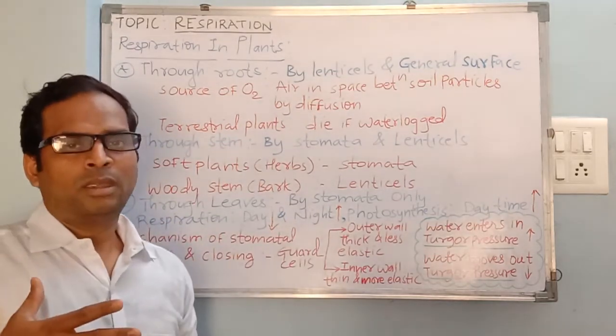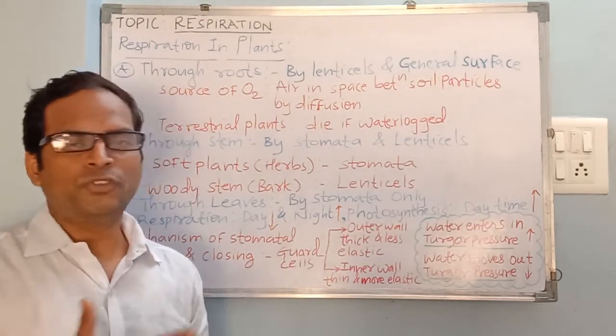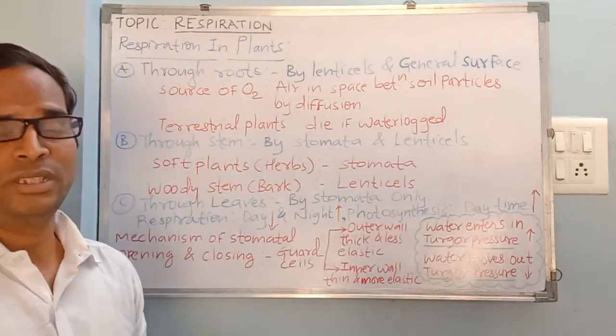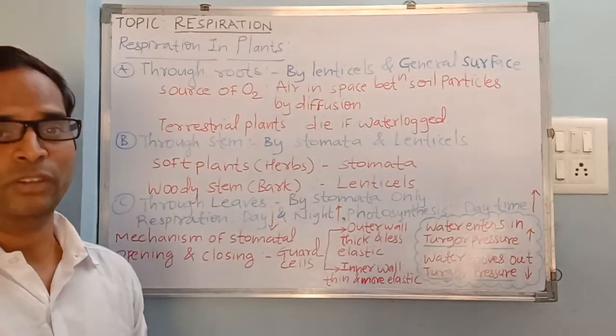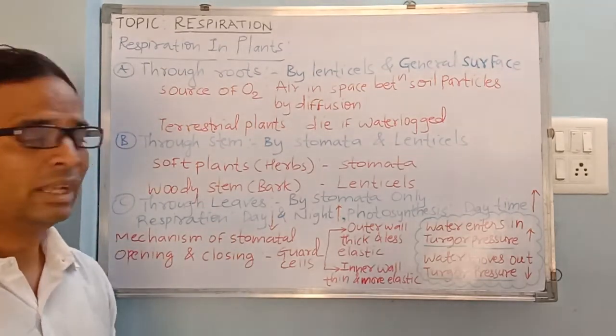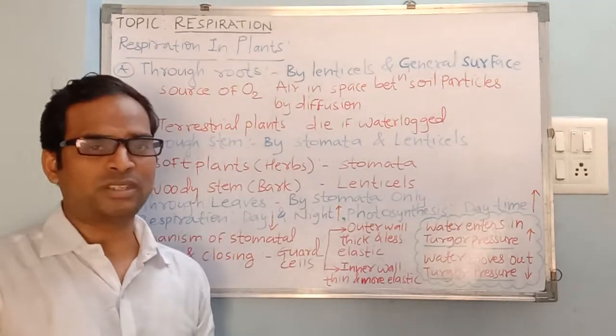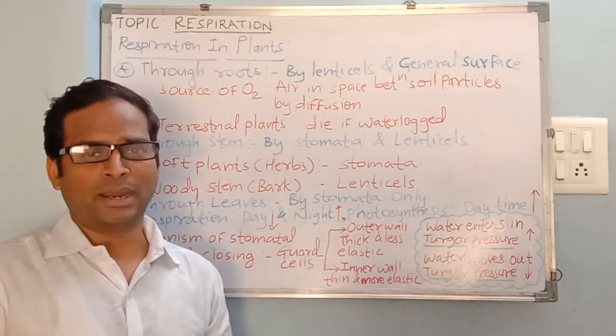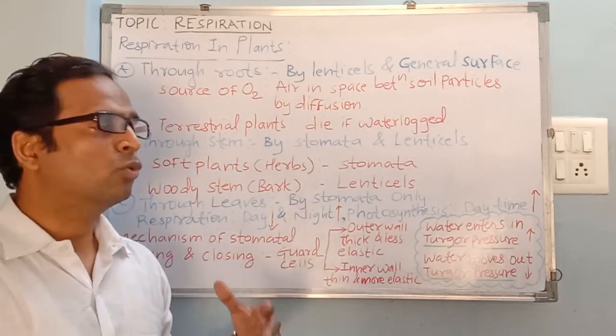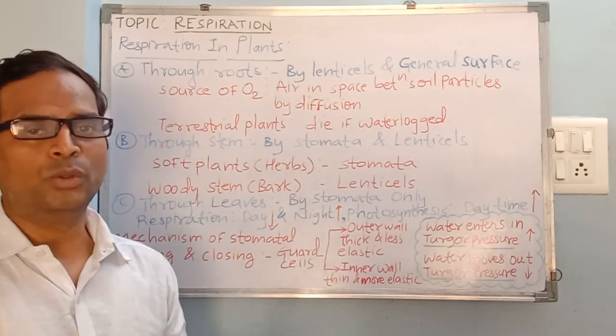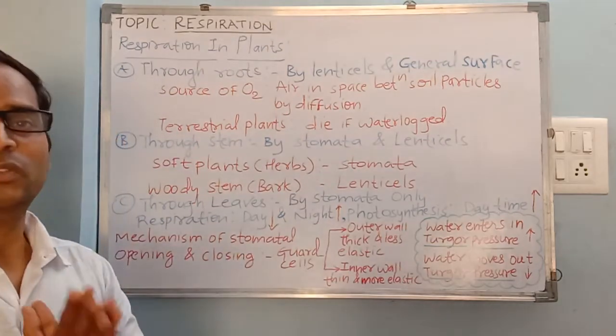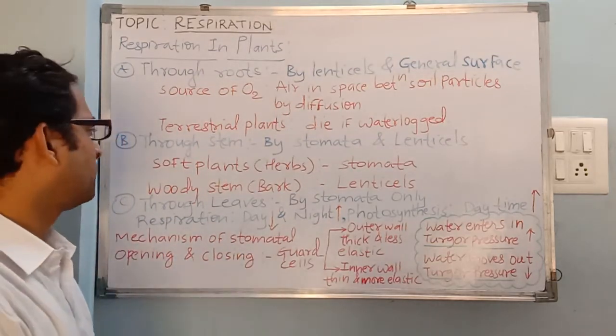So oxygen moves from a higher concentration towards a lower concentration by the process of diffusion, and the carbon dioxide which is produced inside the cells of the plants will move out from the roots into the soil by the same process, which is called diffusion.